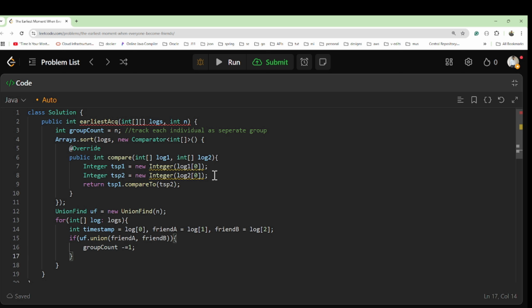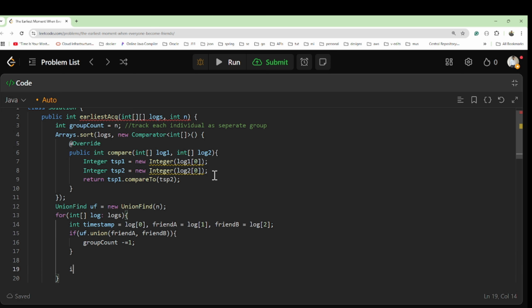Now once this is done, we will check one more thing. The moment when all the individuals are connected to each other, meaning the group count is equal to 1, means we have iterated all the timestamps with all the friends and merged them. Once everyone is merged, there is only one group, which is our friendship group.